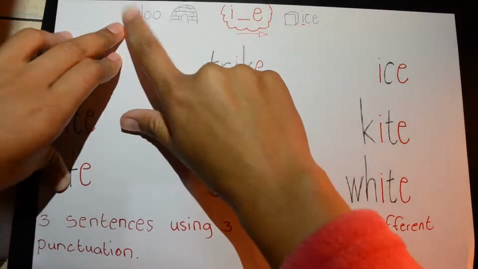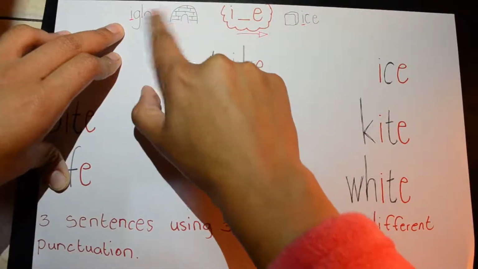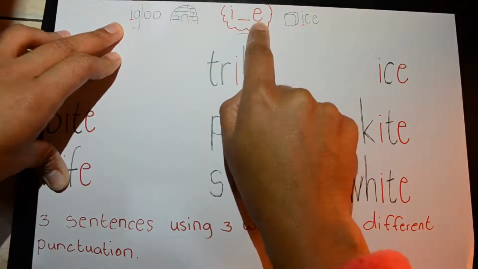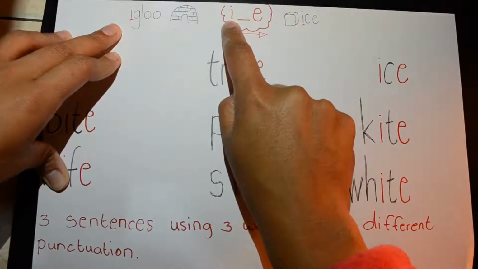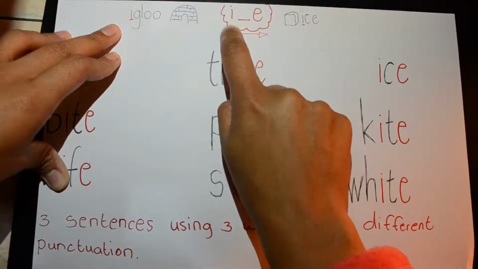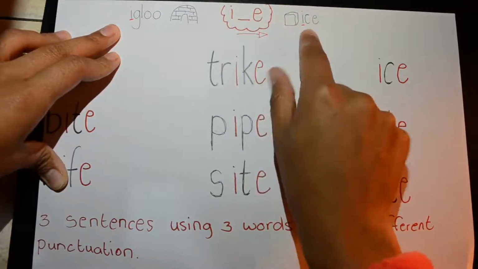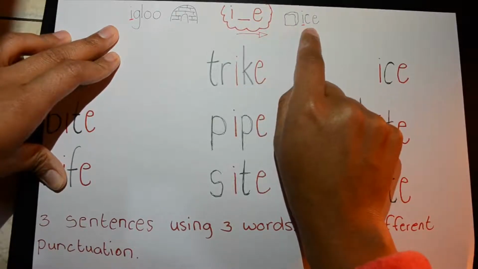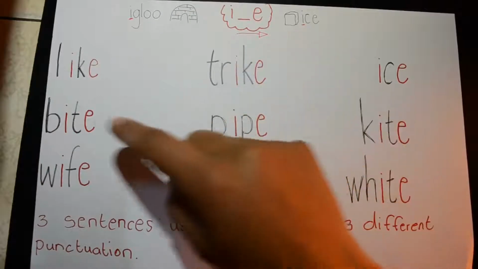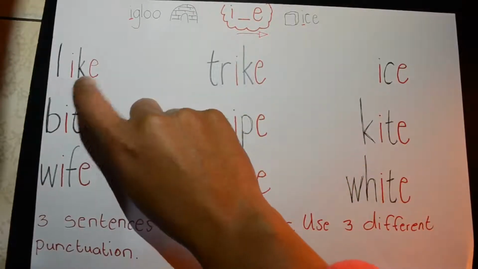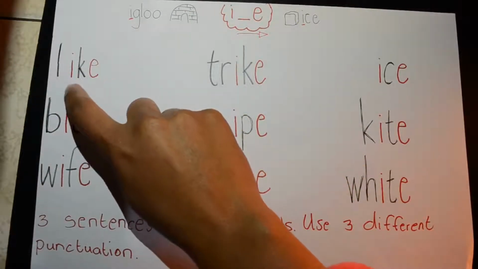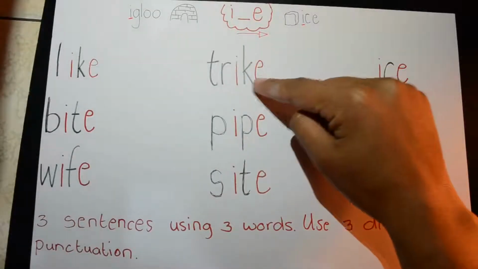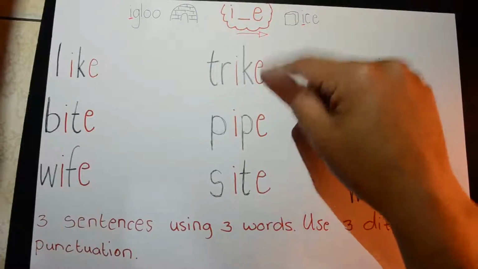So the E for igloo changes when you put the silent E. Remember, the silent E makes it change its sound, and that E, you no longer say E, but now you say I as in ice. I as in ice. Okay? So when you read it and you see there's a silent E, you don't say E, you say I, because I can see that there's a silent E or magic E.